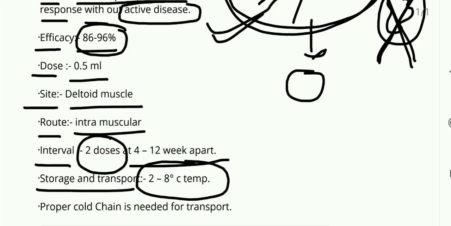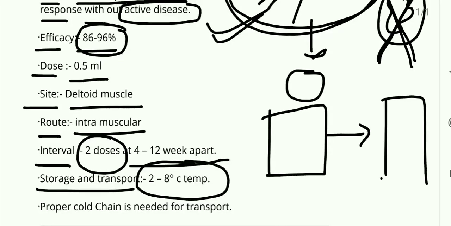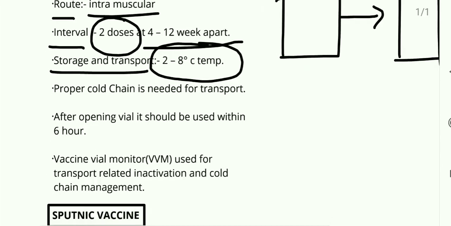Okay, the storage and transport, which is most important. Storage and transport is between 2 to 8 degrees centigrade. If we do not maintain the temperature of 2 to 8 degrees centigrade, then the efficacy and effectiveness of the vaccine is reduced. The transport from the site of manufacture to the site of vaccination, maintaining the temperature, is known as the cold chain. Proper cold chain is needed during the transport, same as the other vaccines and the Covishield vaccine.